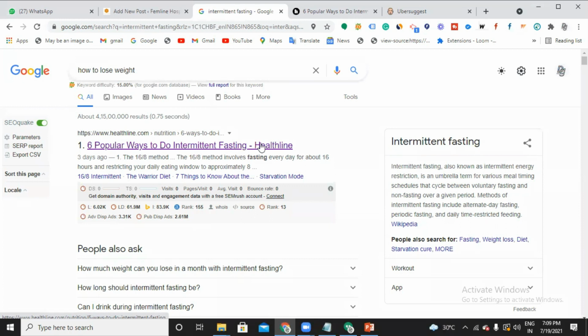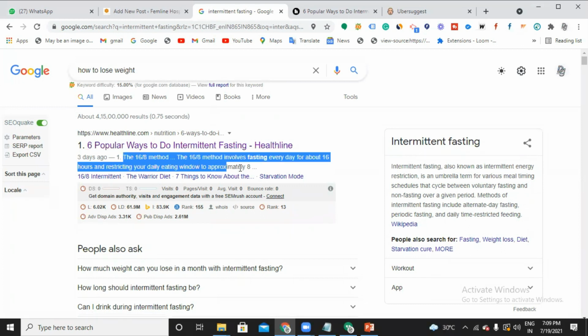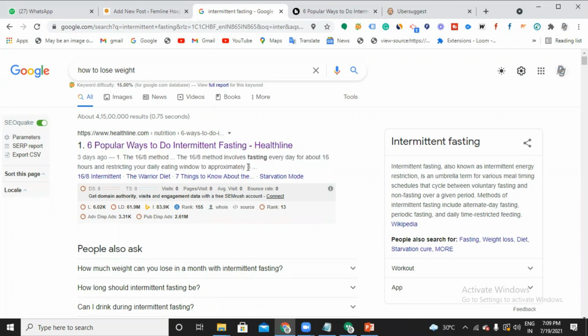This is called your meta title, and the description appearing below it is called your meta description. The meta title and meta description are the things which appear in the SERP for the user, and they are very, very important both for a user and for Google. So make sure that you write these two things.